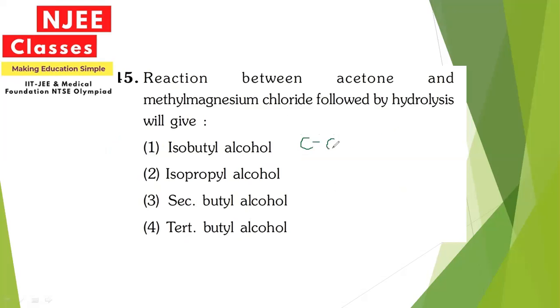I'm just drawing the bond-line structure. Here you can see this one, acetone. Now it will react with methyl magnesium chloride, that means Grignard reagent, that is CH3MgCl.